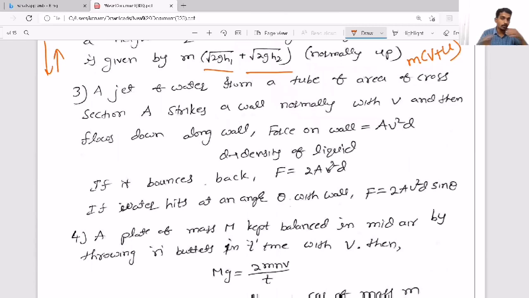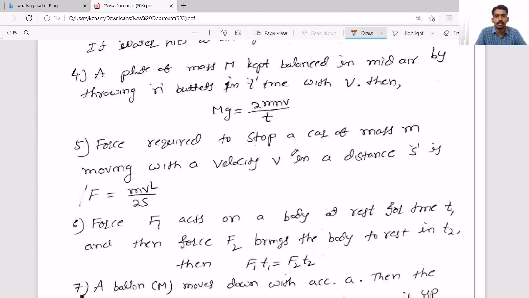Similarly, remember this formula also. If water is coming out of a pipe or jet and hitting a wall and it is not reflecting, the force on the wall is this. If it is reflecting back, it is this one. So based on this also questions can come. So please try to remember it. Now just before we have seen, when n bullets, n particles are hitting a surface and reflecting back, the total change in linear momentum is 2mnv. And in a time t, divide by t. So this is the total force experienced.